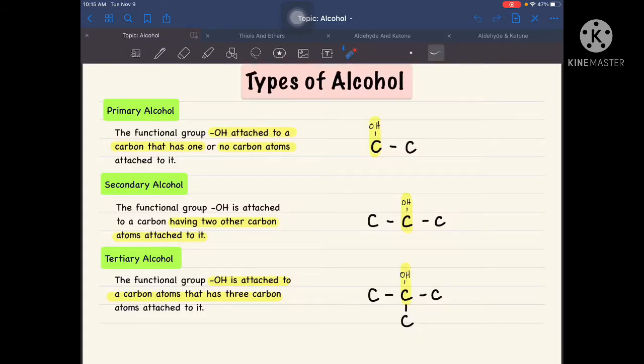So when we say primary alcohol, the functional group ng OH is attached to a carbon that has one, remember, that has one or no carbon atoms attached to it. Just like for example ito. So yung ating carbon dito na kung saan nakakonect yung ating functional group ng OH, iisang carbon lang yung nakakonect sa kanya, or kung example, siya lang alone. So we can consider that one as primary alcohol.